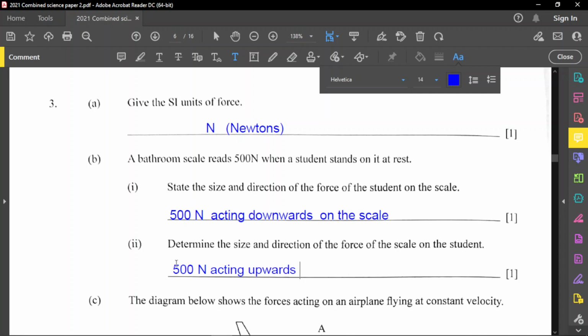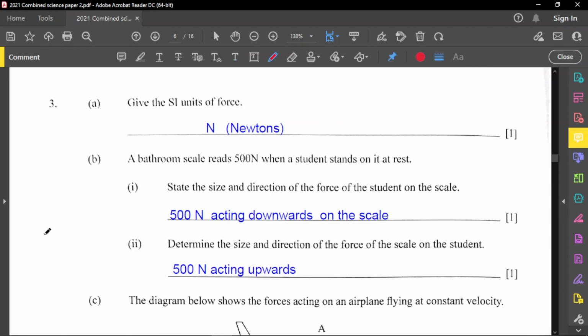In terms of a diagram, let me quickly do one for you. Let's say the scale is here, don't mind it not being drawn so properly. The student standing on the scale acts on the scale that way with 500 newtons. The scale also acts oppositely to the student's weight, upwards, with 500 newtons as well.